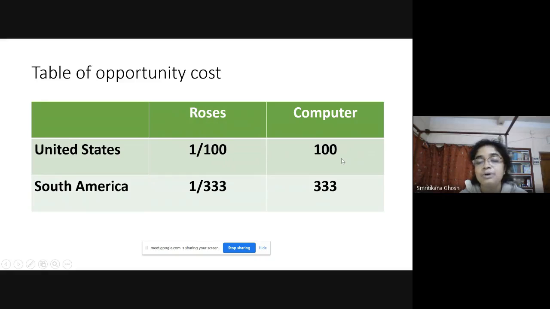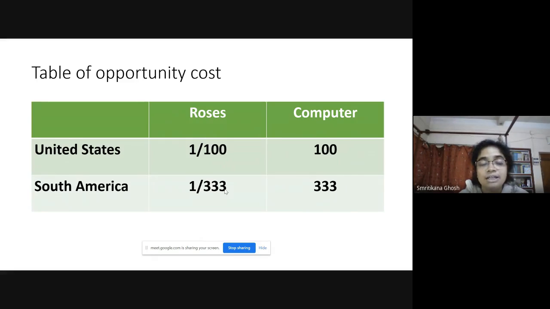That means if you want to produce one computer, you have to sacrifice 100 units of roses in United States and 333 in case of South America, and 1 by 333 is the opportunity cost of roses in terms of computers in case of South America. So this is the opportunity cost table.